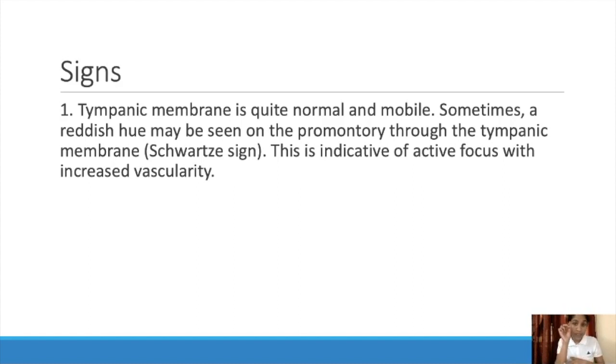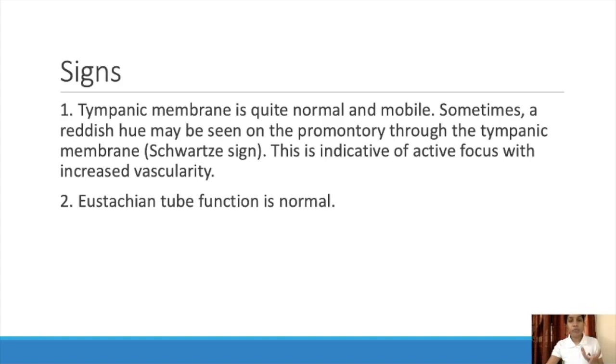Sometimes a reddish hue may be seen on the promontory through the tympanic membrane, that is known as Schwartze's sign. This is the indication of active focus with increased vascularity. We mentioned before, right? So if active increased vascularity is there, then it will be red in color. So if we look through the tympanic membrane, you can see a reddish hue. That is because of the active focus with the increased vascularity. And eustachian tube function is normal. So it will be the test of a eustachian tube. If we do that, it will be normal.